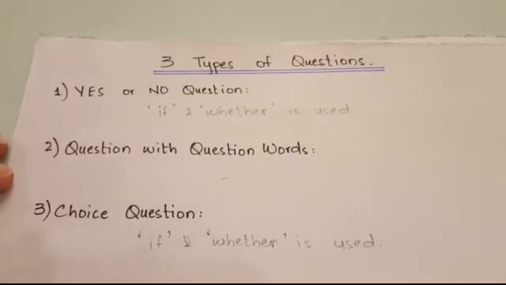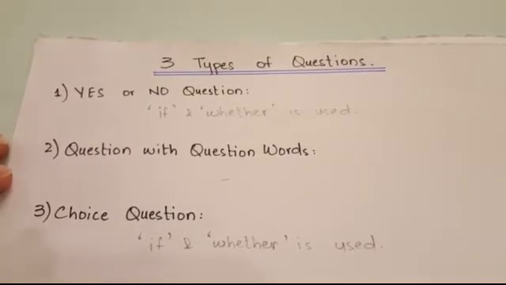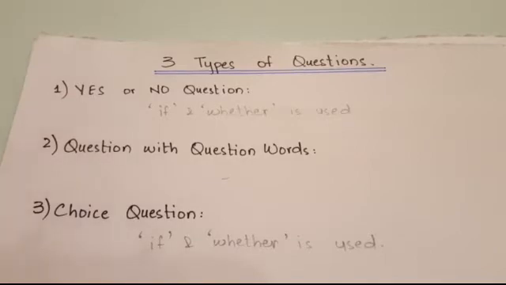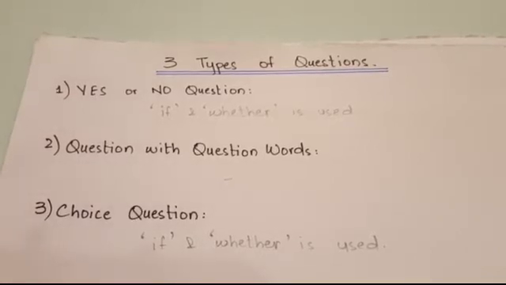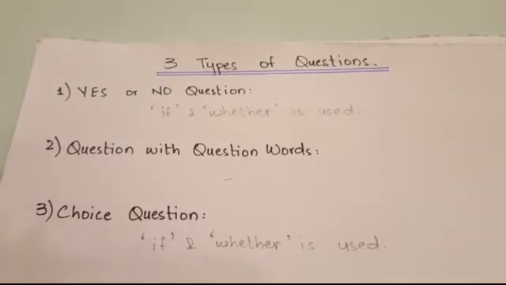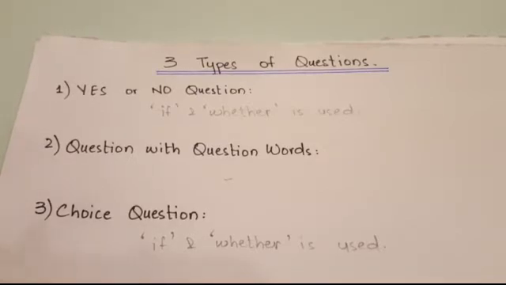The second kind of question is one that begins with a question word. If a question begins with the word what, who, where, how, it falls into this category, that is, questions with question words. For such questions, we need to give a proper answer. For example, if the question says, where do you live? These types of questions cannot be answered in yes or no.